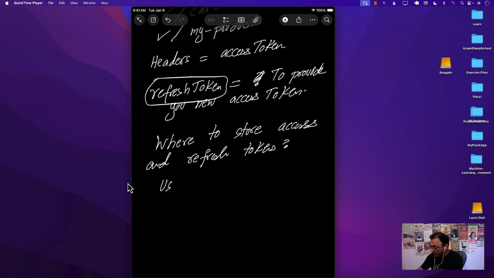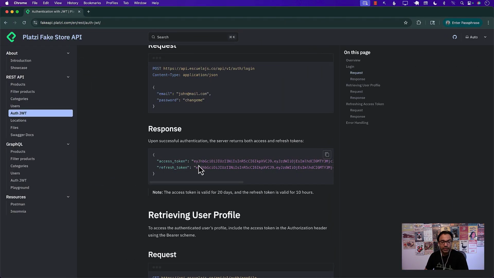Now, one of the things that comes to mind is user defaults. Should we store it in user defaults? Or the other one is Keychain. Now, user defaults, you shouldn't use that because anyone can access user defaults. And even though the accessToken may look kind of weird, like it's all encrypted, well, it's not encrypted, it's encoded. There's a difference. So if I take this accessToken and decode it, I can look at what information is in this accessToken.